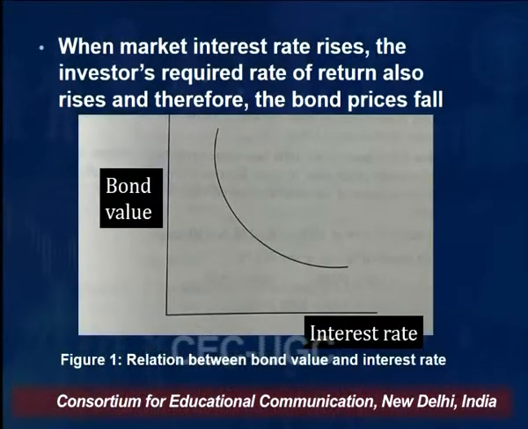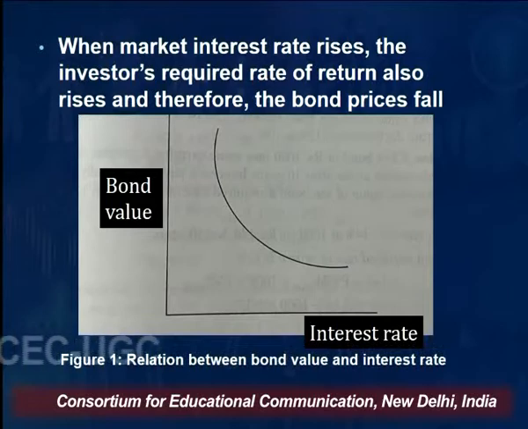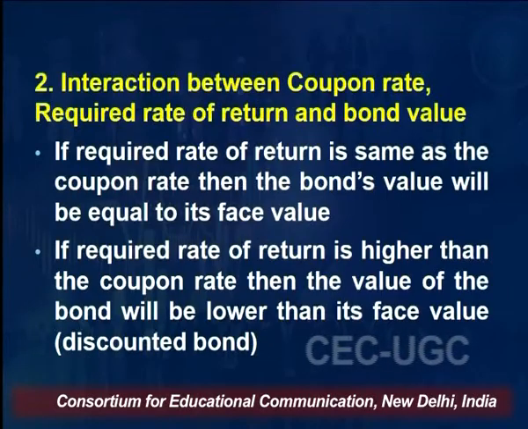As you can see in this figure, on the x-axis we are showing the rate of interest, and on the y-axis we are showing bond value. As the rate of interest goes in the rightward direction, the bond value decreases, right? And when the rate of interest is on a lower side or on the leftward side, the bond value is high. So this shows the relationship of bond value and the interest rate.